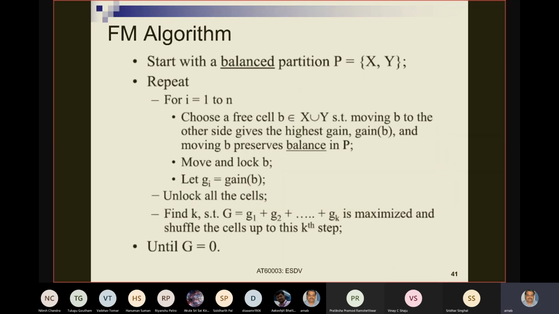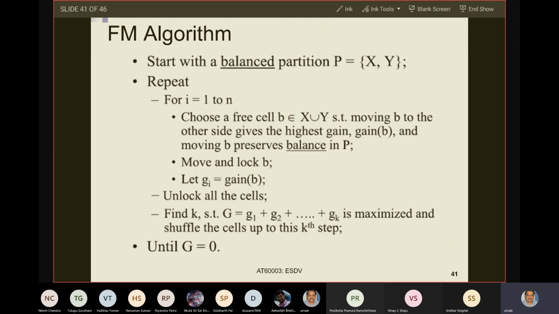So with this, let us come to the algorithm. Now you have an idea of what balance means. So you start with an initial random partition P x union Y. You start with a randomly generated partition, but the only issue is that the partition should be able to support this balance criterion.